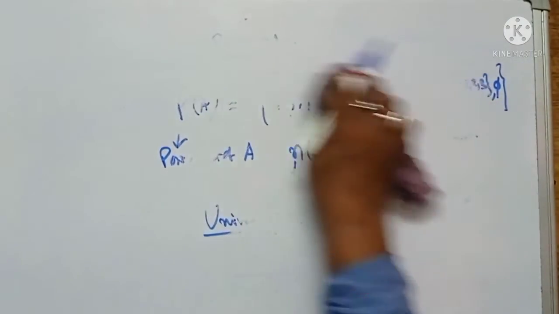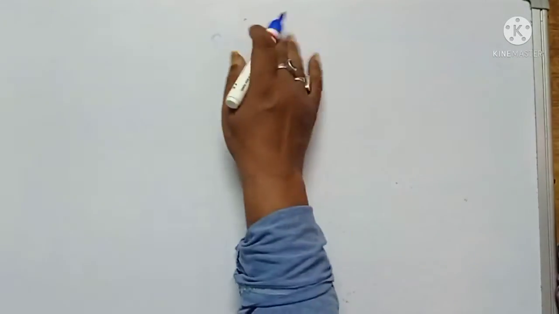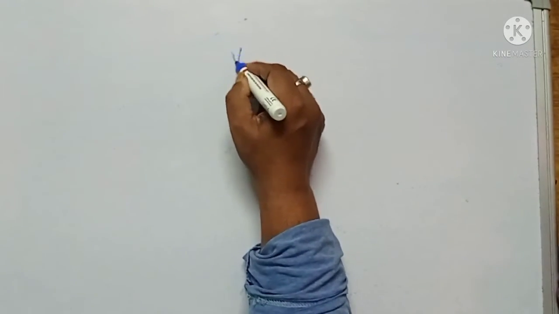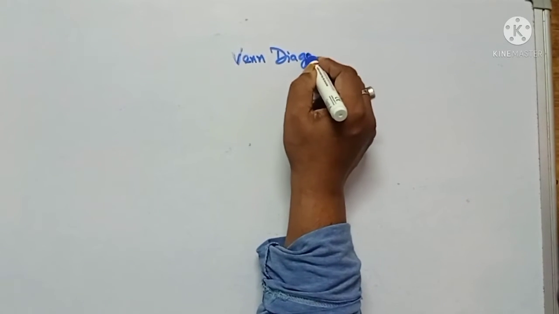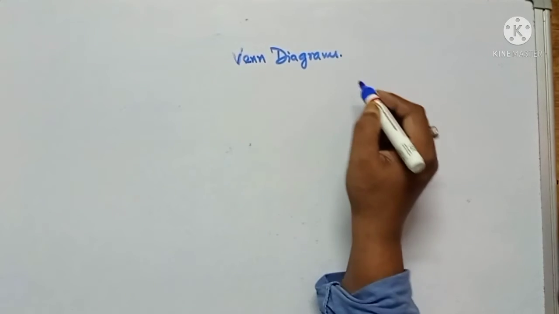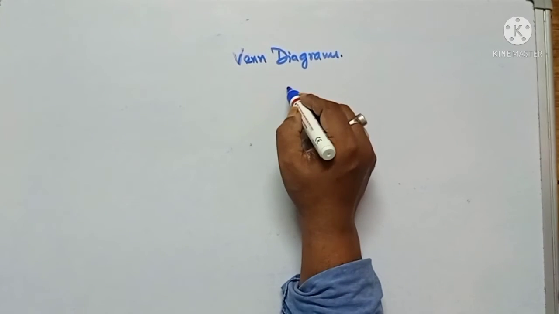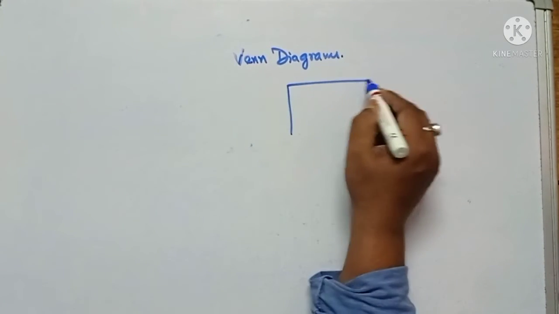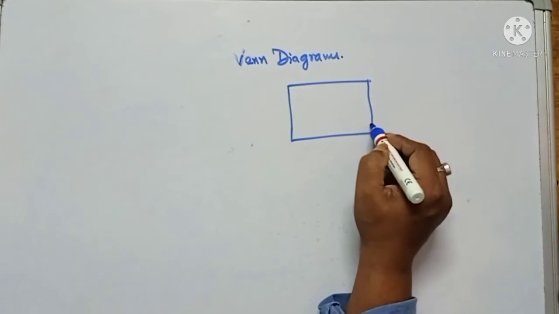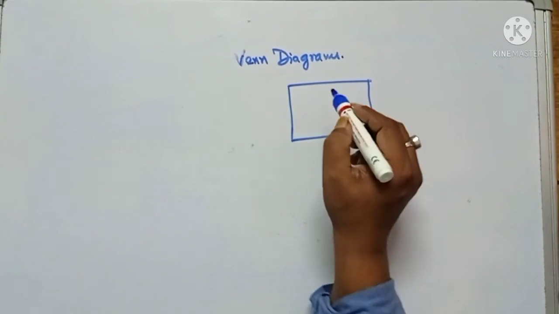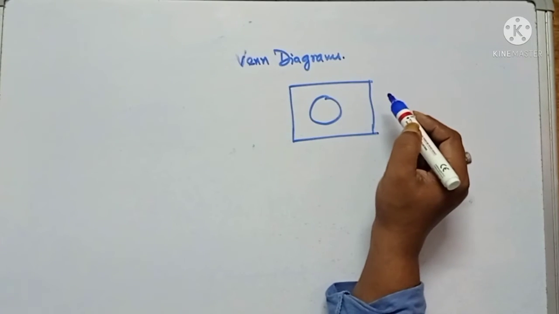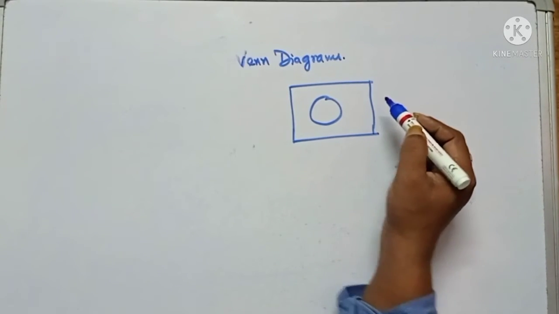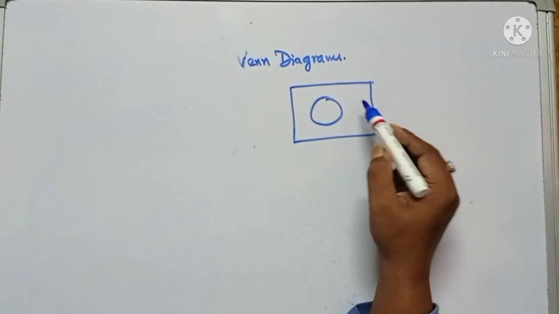Now there is a topic, that is Venn diagrams. Here we represent the universal set by a rectangle and the other sets by circles.